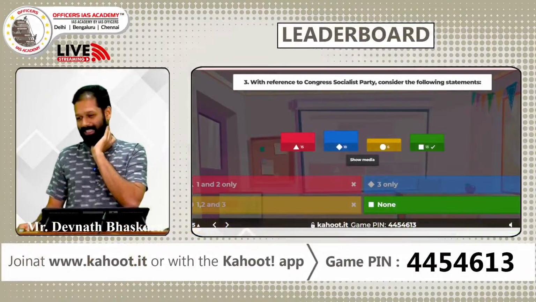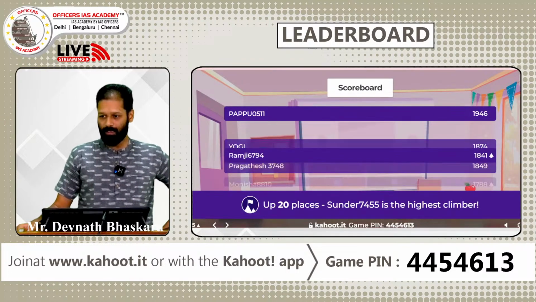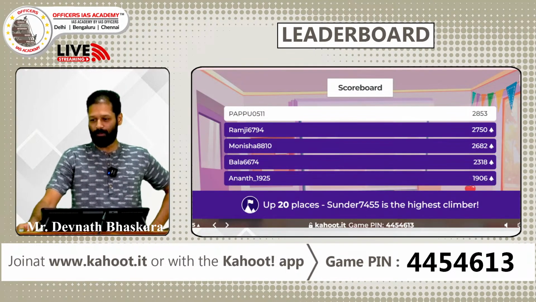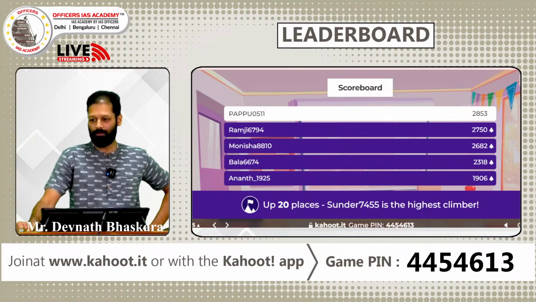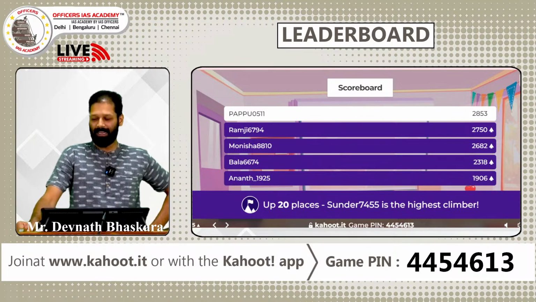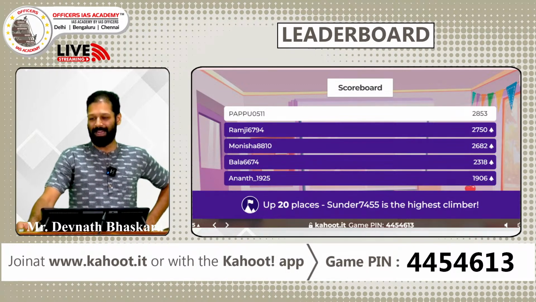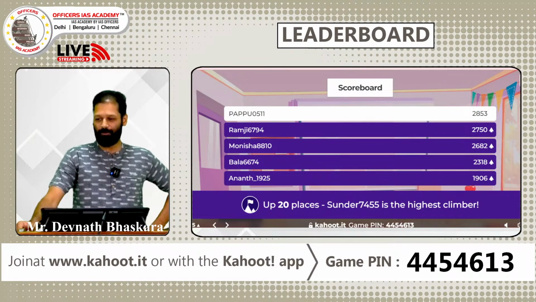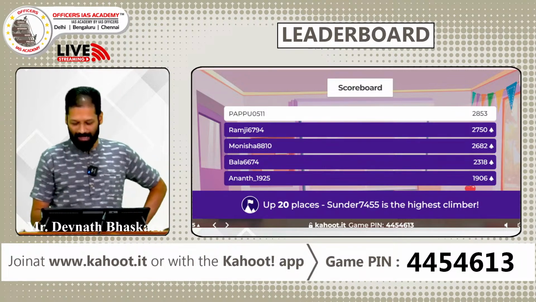Let's see the leaderboard. Quite surprising that you've not got the correct answer. Right, Pappu, you still are on the top. That's wonderful. We have Ramji, we have Monisha breaking into the leaderboard now, Bala breaking into the leaderboard. Anand, good to see your name again. It was in the first question that you're on the top. Now you are back. Up 20 places, Sundar 7455 now with this question is the highest climber. Congratulations, Sundar. Right, we can go to the next question.